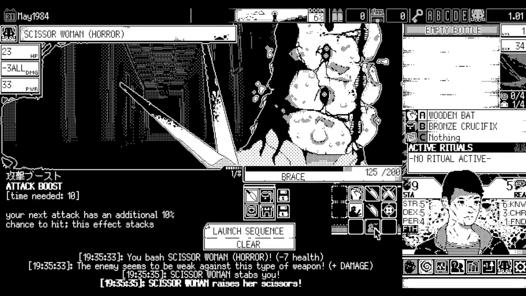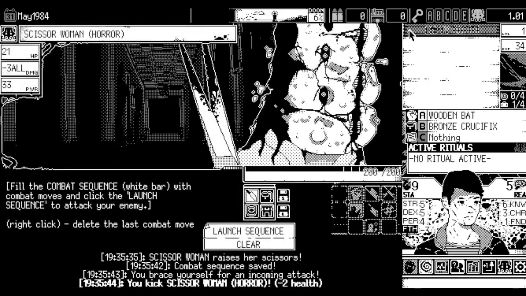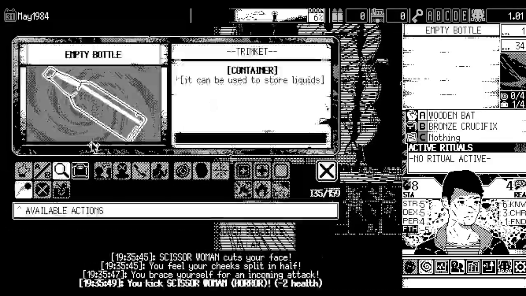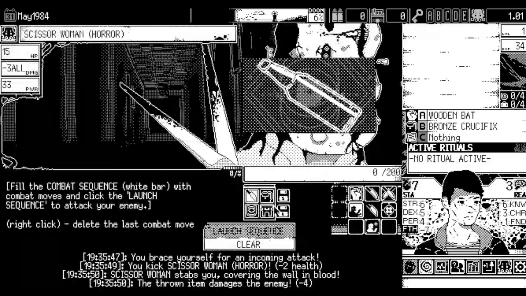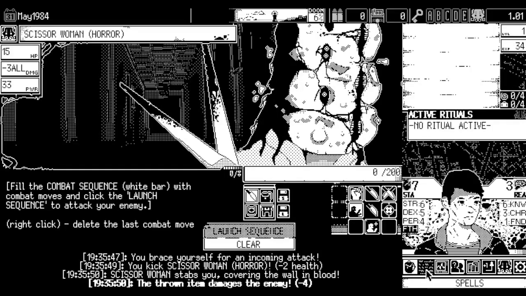So we do our guaranteed kicks, and I think we just kick our way to victory. Or try, because empty bottle wooden bat is 8 damage. We definitely need to throw the empty bottle. We don't need to, but it would be nice to do so. 8 damage. Maybe I do just kick my way to victory.